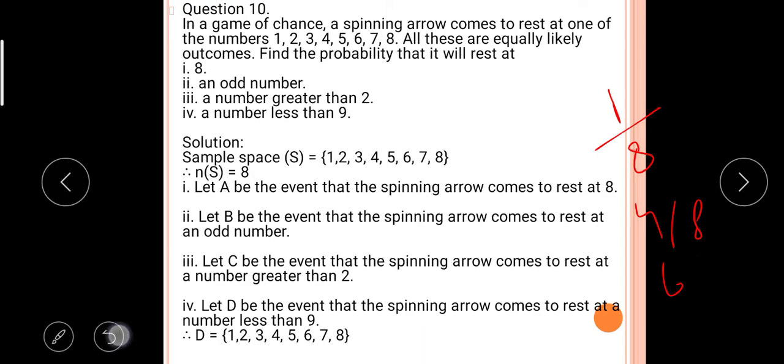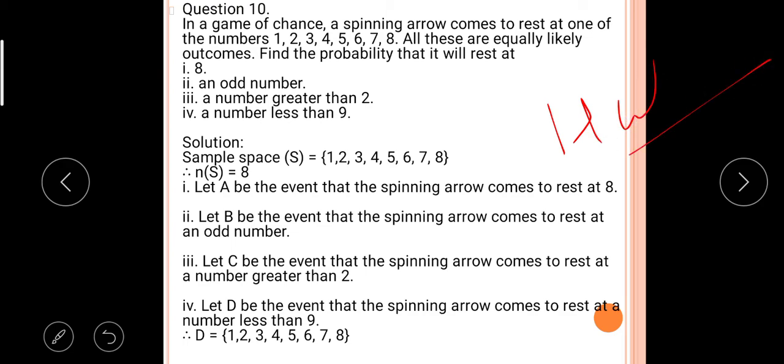This is your homework question. So send it to me up to session time. Okay, students.